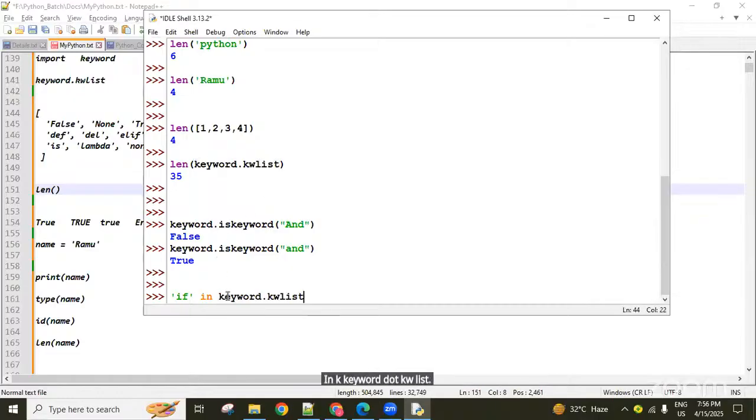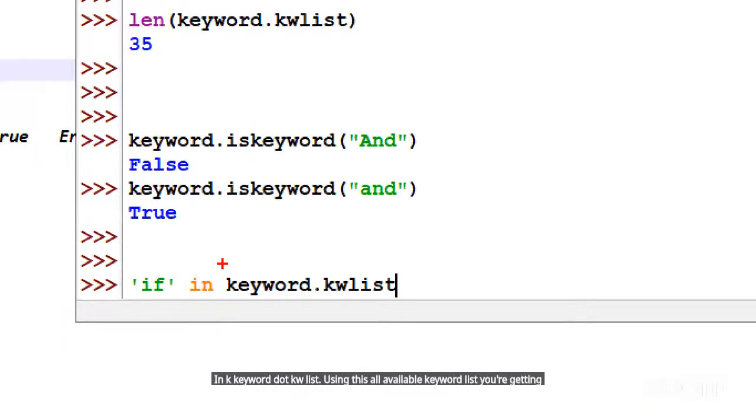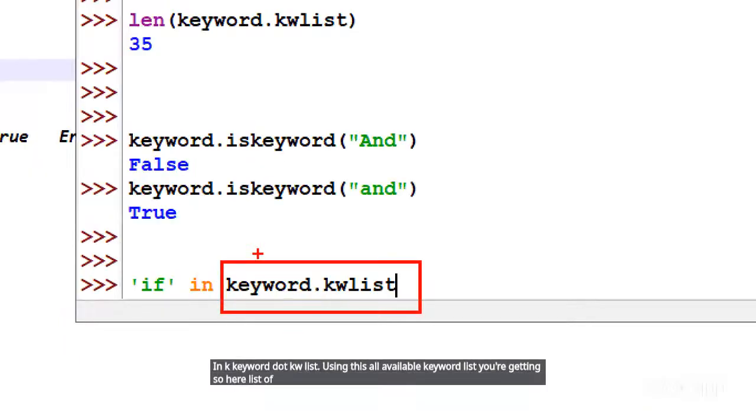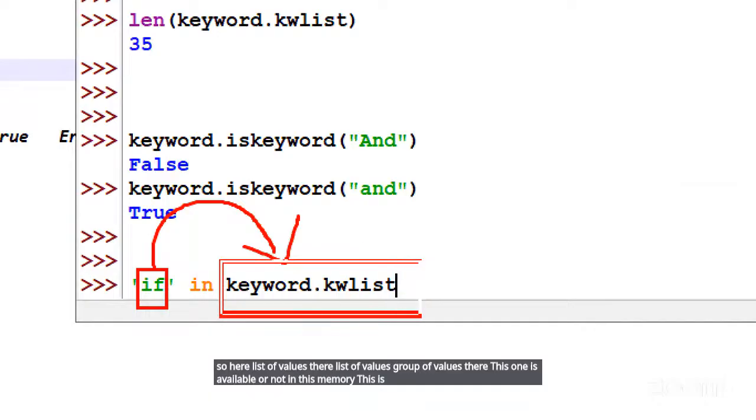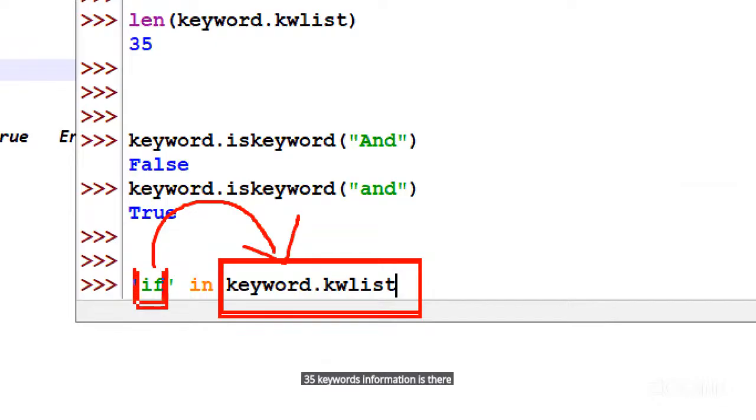Using this you get the list of all available keywords. So here is a list of values, a group of values. We check whether this one is available or not in this memory. This is list related memory. In that, 35 keywords information is there. This given word is available or not in this memory is checked by this keyword.